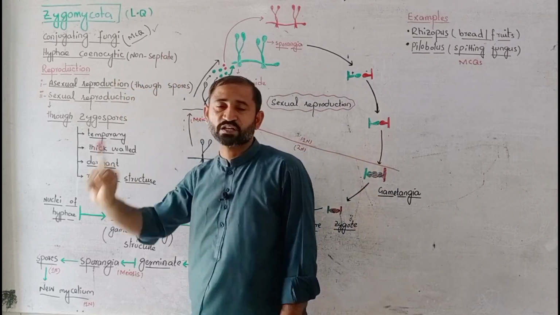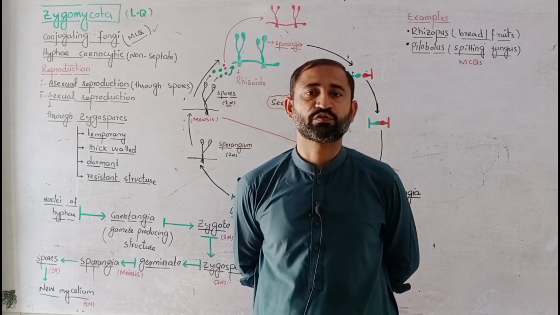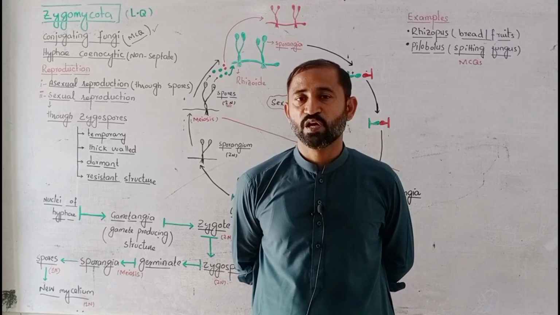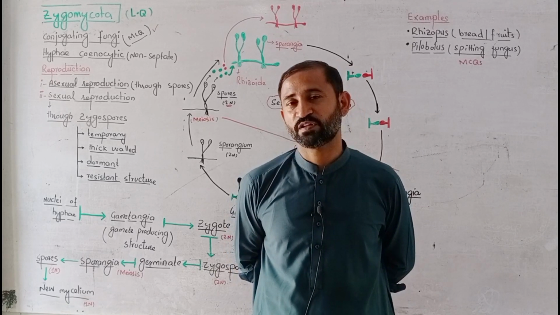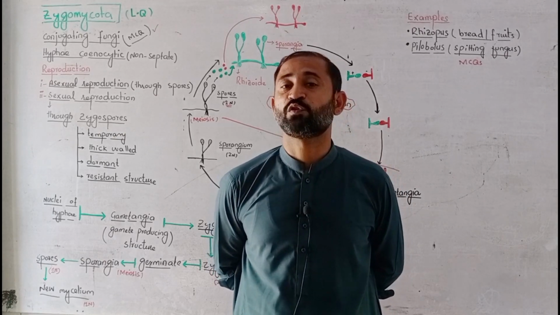The next point is that their hyphae are coenocytic, or non-septate. Number two, reproduction. They show both types of reproduction, sexual and asexual, but in either case reproduction takes place through spore formation.